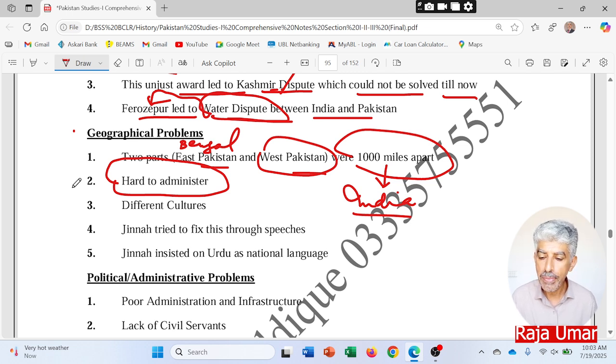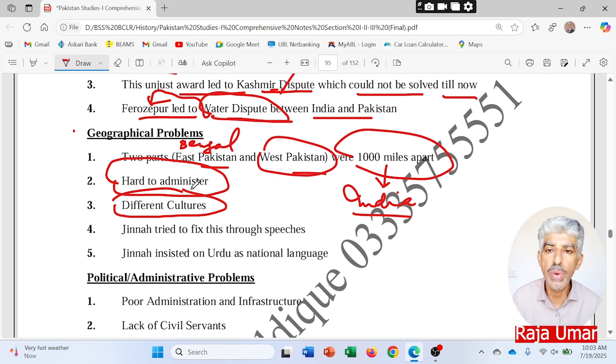Then different cultures and languages, they had a different lifestyle over there, right? And you know that the Bengali culture was much more influenced by Indian culture. So it was really very difficult to bring them back to the Pakistani culture or these areas' culture. That was really very difficult.